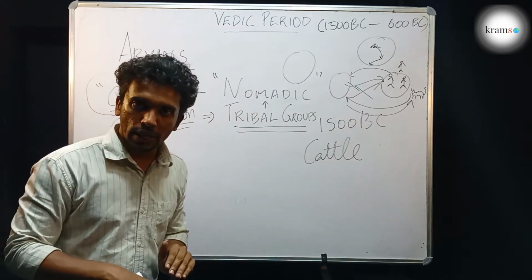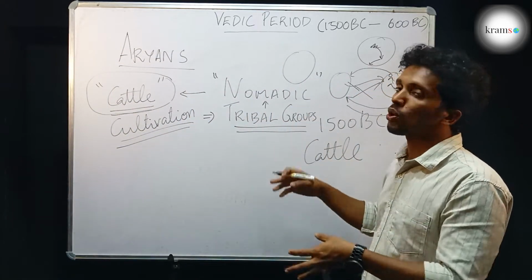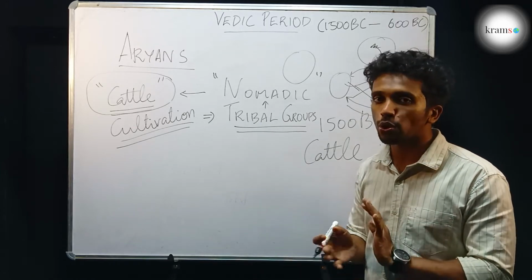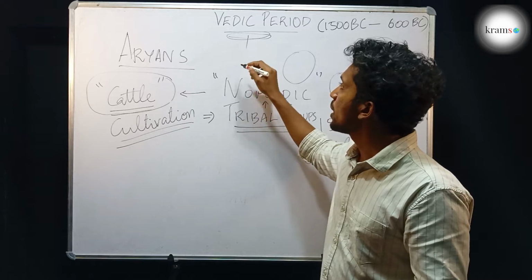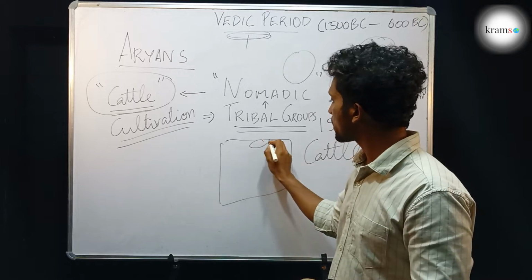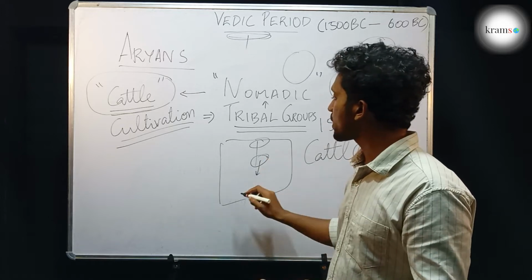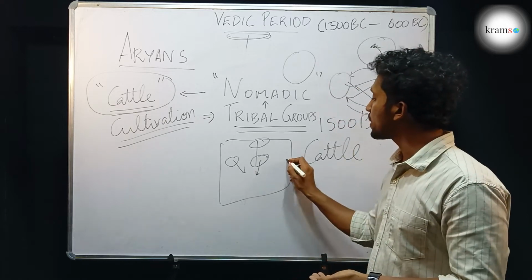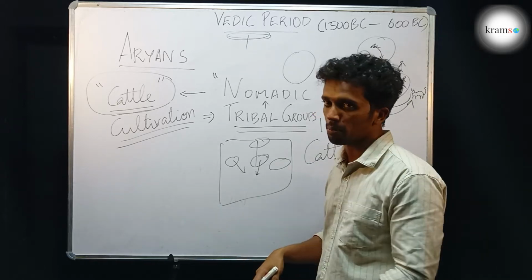We don't know where the Aryans came from. The theories relating to the initial source or the birthplace of the Aryans are still disputed among the historians. The historians could not come to a common conclusion. Some people said that they came from the Arctic region, the cold region in the extreme north. Some people said that they came from the Central Asian region. Some people said they came from the European region. Some people said they came from the Mongolian region. So the historians cannot come to a conclusion from where they had actually come.